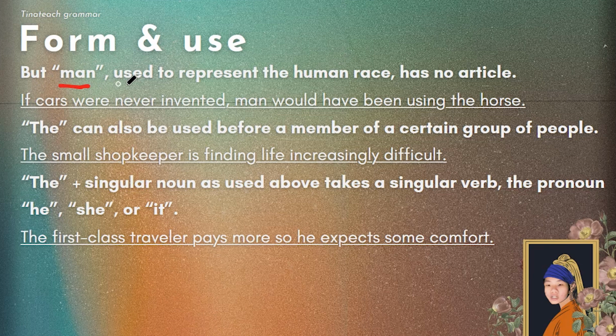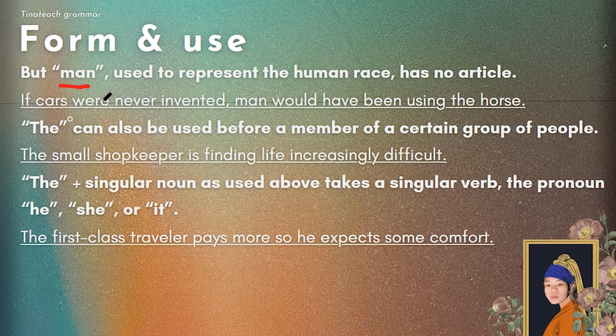If cars were never invented, man would have been using the horse. Now, if you say the man would have been using the horse, it will spark some confusion. The man? What man? What kind of person are you talking about? What's his name, for example? So remember, man, meaning the human race, has no article. The, a, an, or whatever.